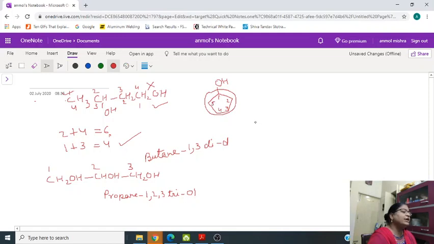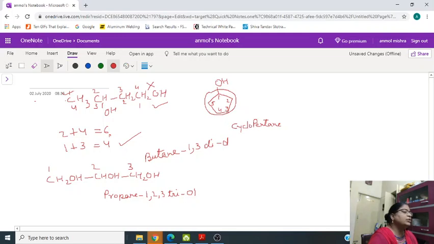For 5 we write pentane, and to the first position OH is attached. Since no double bond is present inside the ring, we use the prefix cyclo.